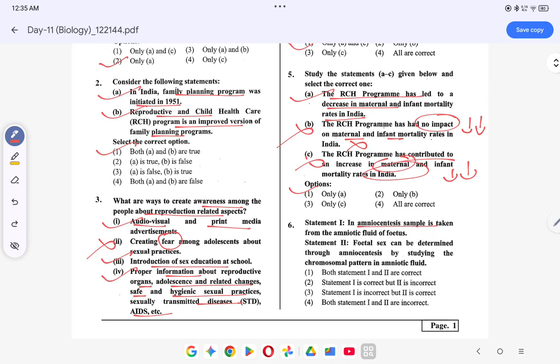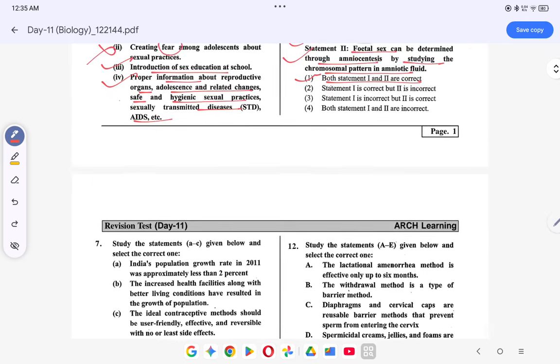Amniocentesis is a sample taken from the amniotic fluid of the fetus. Correct. Fetal sex can be determined through amniocentesis by studying the chromosomal pattern in the amniotic fluid. This is also correct. So the option will be 1. Coming to the next question.